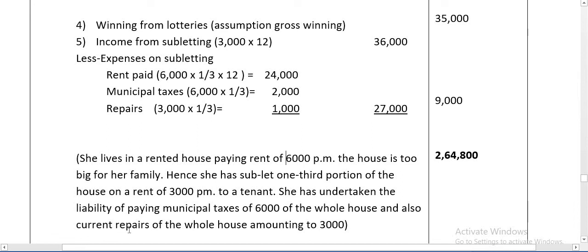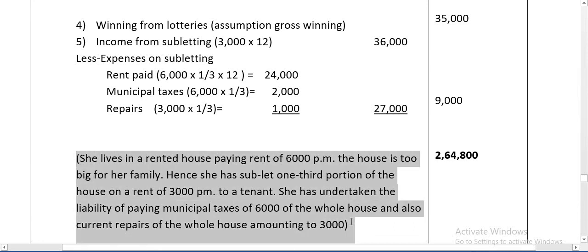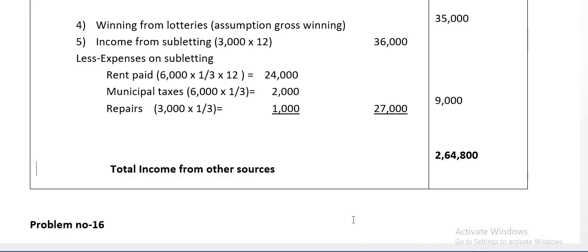Next, current repair of the whole house amounted to rupees 3,000. The whole house amount is 3,000, but we require only the sublet portion repair. So sublet portion one third, 3,000 into one third, 1,000. So total expenses on subletting: rent paid 24,000, municipal tax 2,000, repair 1,000, 27,000 is expenses. Income is 36,000.